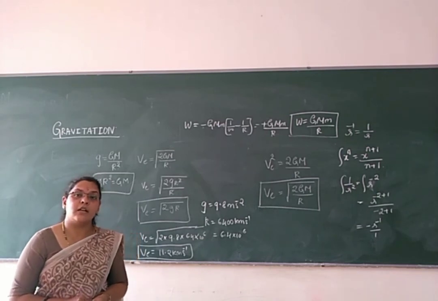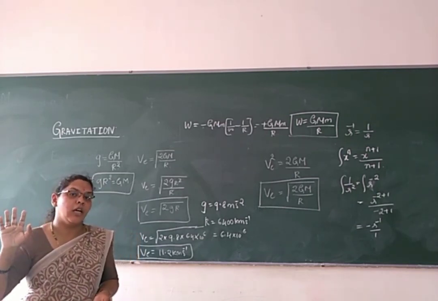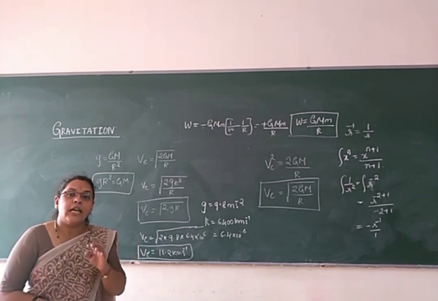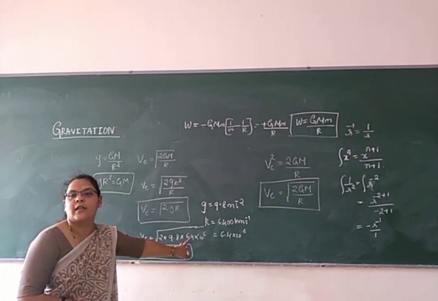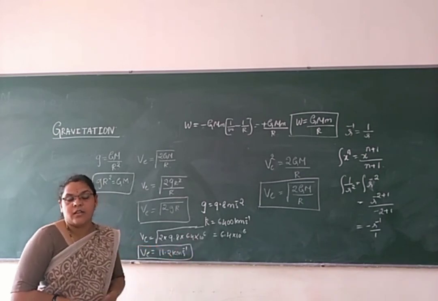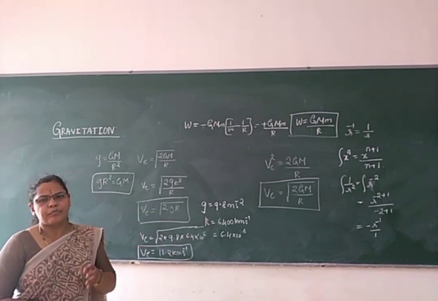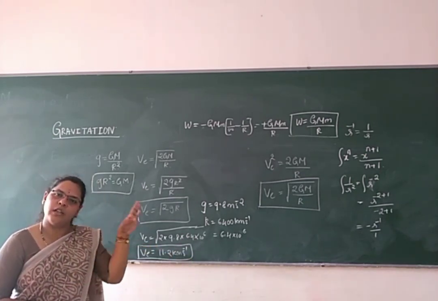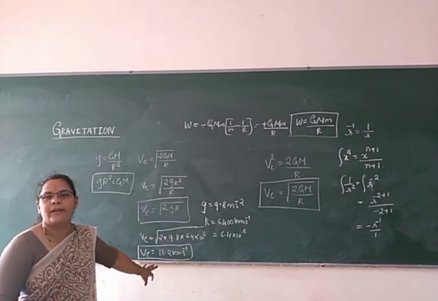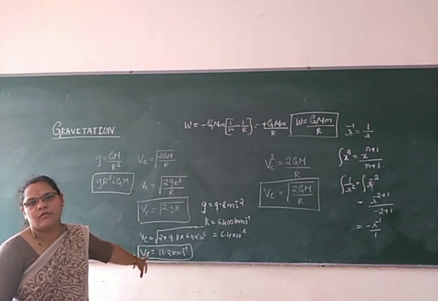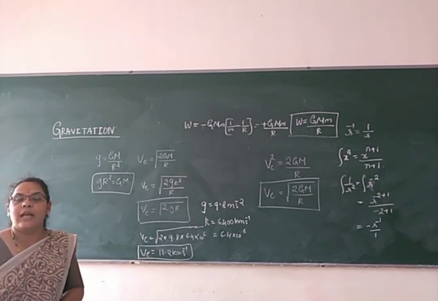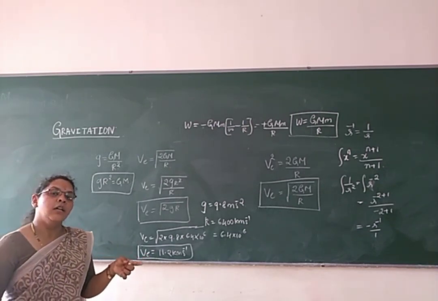If you consider the thermal velocity of gas molecules of the earth atmosphere, it is less than this escape velocity, 11.2 kilometer per second. Those thermal velocities of gas molecules in the earth atmosphere are less compared to this escape velocity. So they remain bound to the earth.